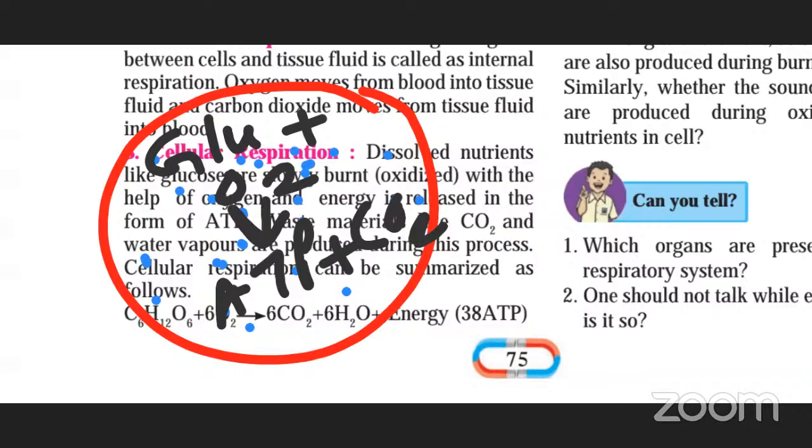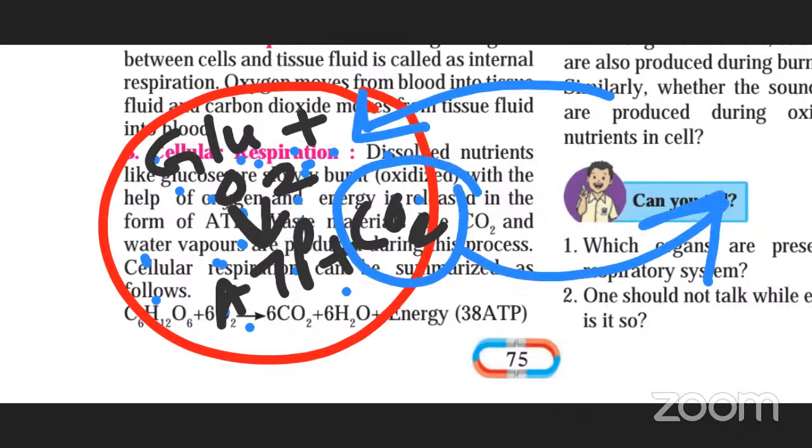So from where is this oxygen coming? This oxygen is coming from outside the cell. And where is this carbon dioxide going? Carbon dioxide will go outside the cell. Carbon dioxide is not required in the cell, it is a waste material. The waste material needs to be thrown out.